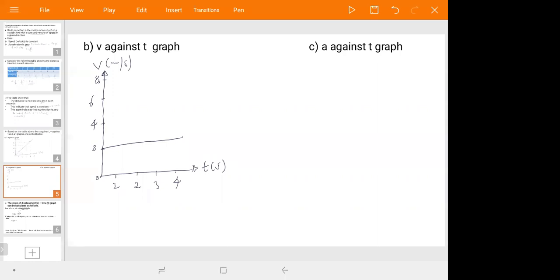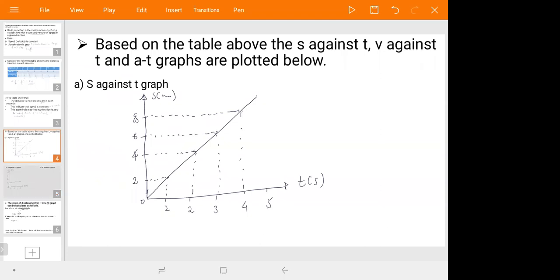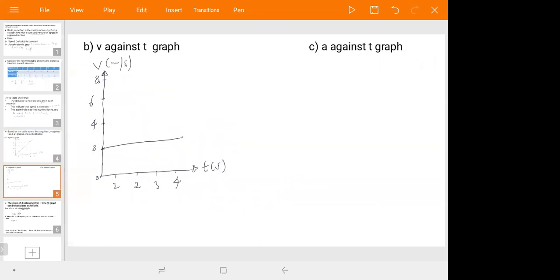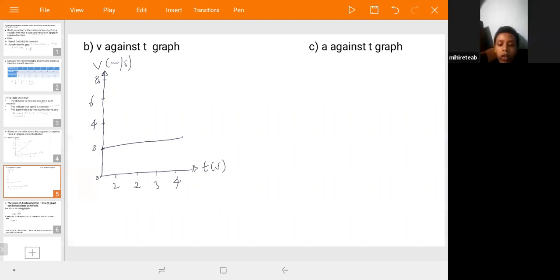So graphically, we can use the table and the graph, and we can express a uniform motion by such a type of graph, okay? Try to differentiate the difference between the first graph and the second graph. Both of them show uniform motion.